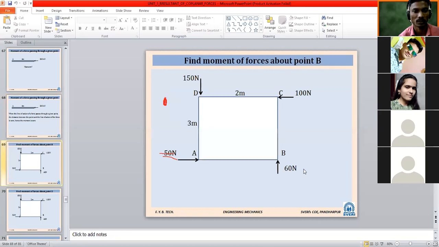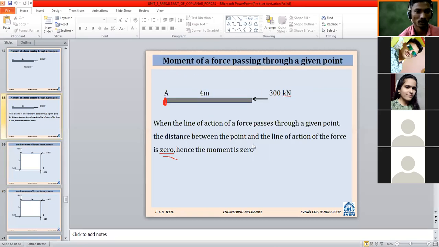Tomorrow we will solve a problem on this. So what we have seen: you can note down, or take a screenshot and write in your notebook. We have seen what is moment, force into perpendicular distance, and if the line of action of force passes through a given point, moment is 0. Tomorrow we will solve a problem on this.